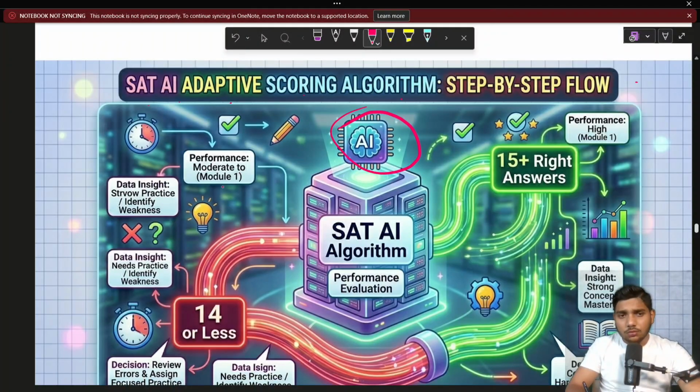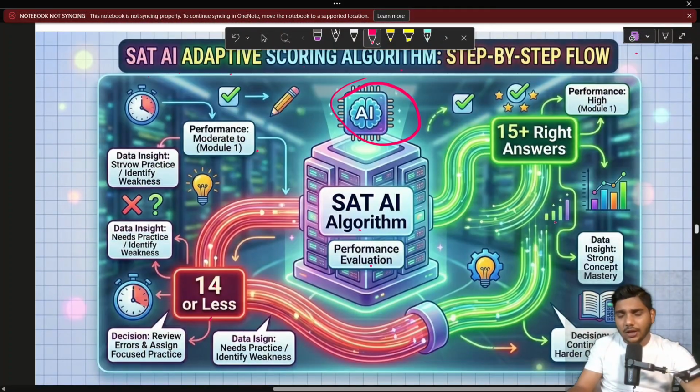If your performance is moderate in module 1, then you will be selected for the best, interesting and tougher module 2 examination. If data insight shows weakness or needs practice, identifying weakness and your performance is 14 or less, then the AI algorithm gives you very easy and very low level questions in your module 2. After this, you will get easy questions in module 2, then your score never gets high. Your score will always be below 650 or 600, even if you do all the questions correctly in module 2.